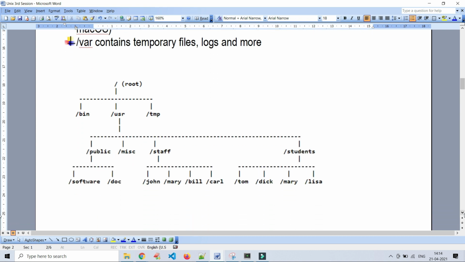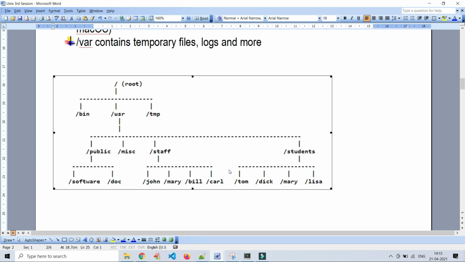This is the generic way of structure, like root directory, then users, public, miscellaneous, staff. In that we have another option, students, and under public, software and doc. This is the way of organizing the data, through different directories, subdirectories and files, in a hierarchical, tree-like structure.